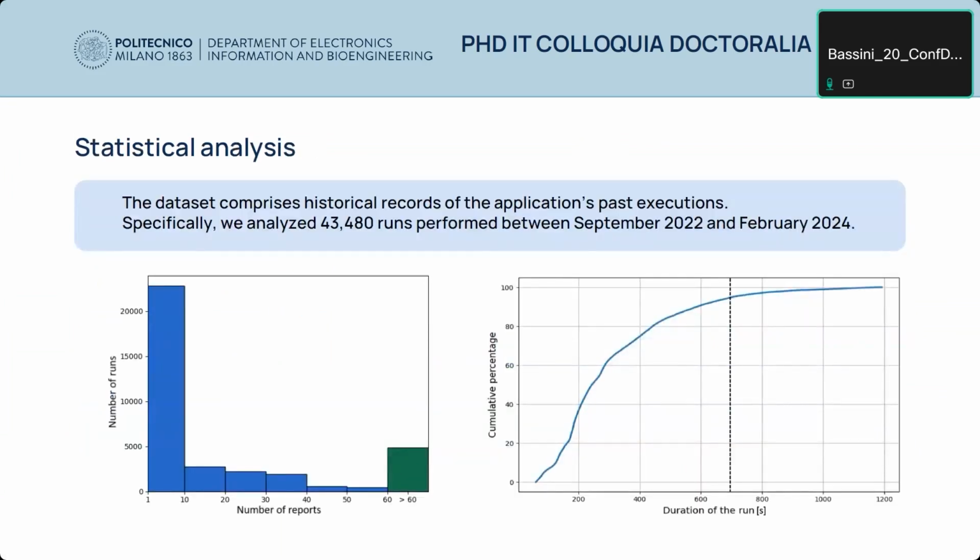In particular, we consider the data set that contains historical records of the application from September 2022 to February 2024. Since the application can require a variable number of outputs, we decided to limit the maximum number of outputs, namely we limited our analysis to a maximum of 60 reports required, and a maximum run duration of 700 seconds, because for higher durations we had few data.